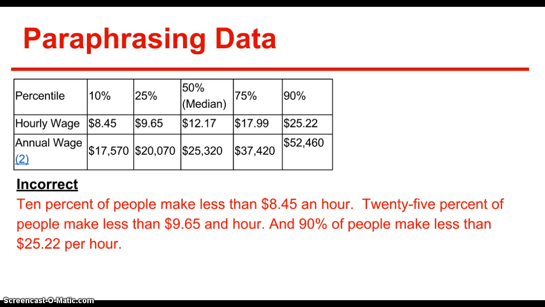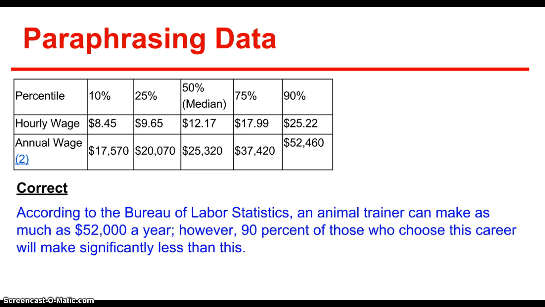Finally, I want you to look at paraphrasing data, because many of you found a chart like this in your research. Now, when you paraphrase a chart, I don't want you to go through and tell me exactly what's on the chart. Like I have said below there, 10% of people make less than $8.45 an hour. 25% of people make less than $9.65 an hour. Okay, I can read that from the chart. What I want you to do is interpret the information. So what is that chart actually saying?